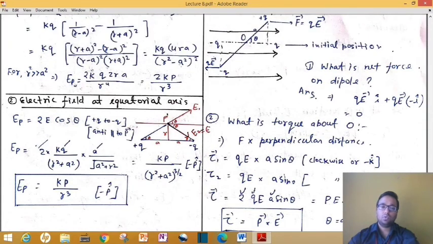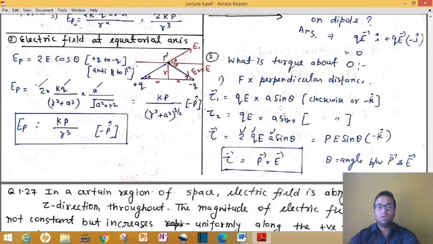This second torque is due to the second force. Remember, we have to calculate as many torques as we have forces. So we have 2 forces, then we will calculate 2 torques. Again, the second torque is QE into A sin theta. If you add both the torques, you will get the net torque, that is 2 times any single one, that is 2 QE A sin theta, and the direction is minus k because your dipole is rotating towards the minus k direction.